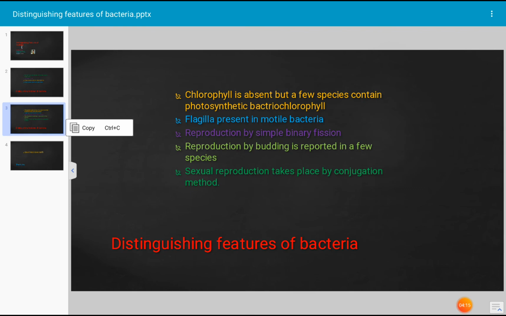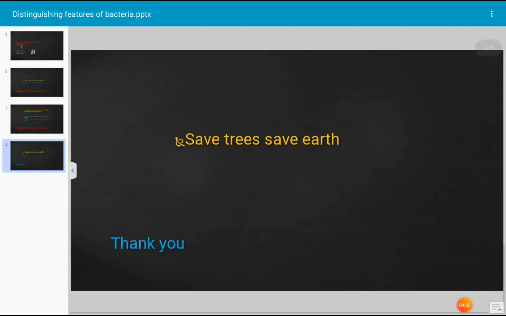And the bacterial cells also reproduce by sexual reproduction. Sexual reproduction in bacteria takes place by the conjugation method. Conjugation means fusion of positive and negative strain bacterium takes place during sexual reproduction. Next, these are the characteristic distinguishing features of bacteria.